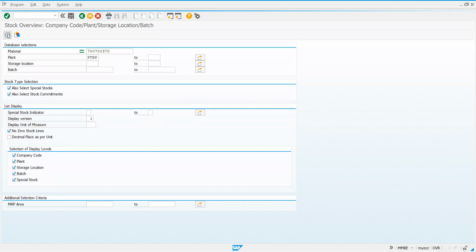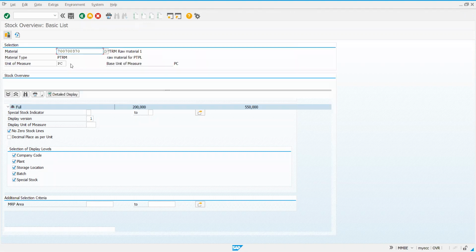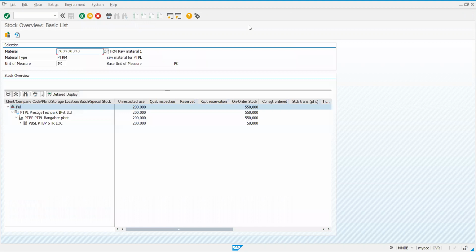Mind you, I didn't process GR yet. I'm just looking at the existing stock of this material. Are you able to see this stock overview screen, all of you? Nikhil, Venkat, and Prajit. Stock overview, basic list is available. Can you see that unrestricted use 200, on order stock 550? Can you see these two?